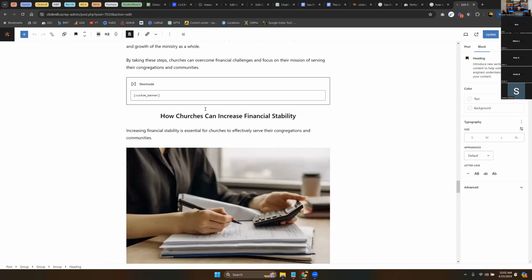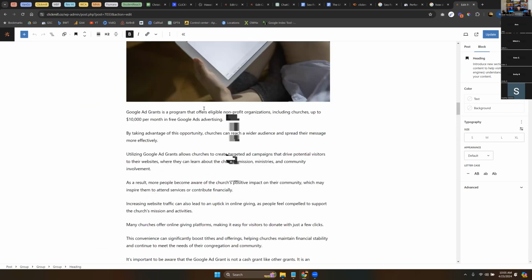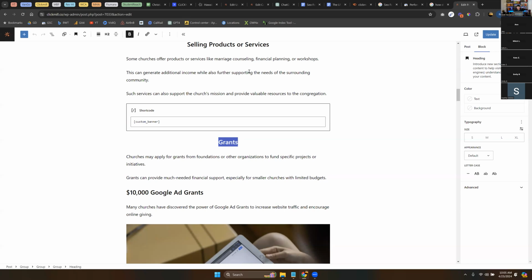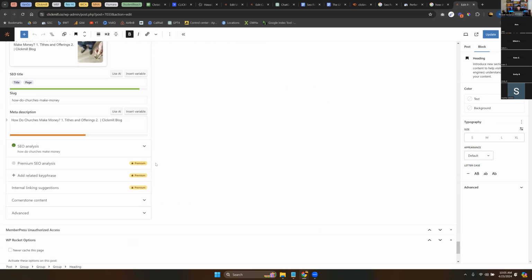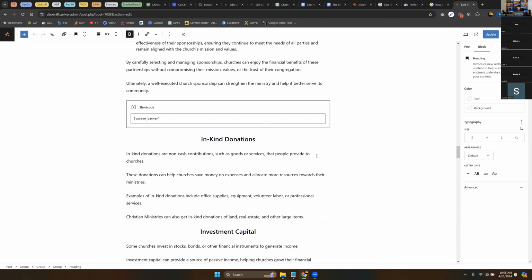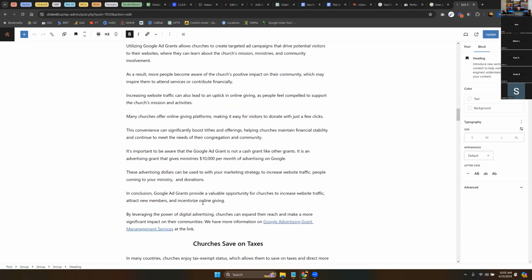We want to get into some really intriguing ones that maybe ministry leaders haven't considered, but we're going to go, where was this? What was that? Grants. Also, we could keyword target this better. How do churches make money? Selling products and service. How do churches make money? Grants. This could be better for sure. Okay. So 2, grants. 3, and let's go get the next one here. Where did we see grants?